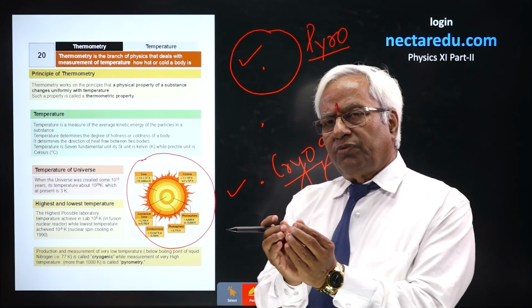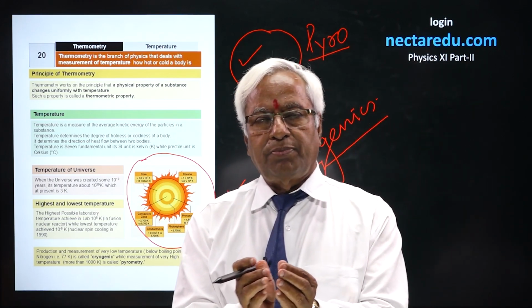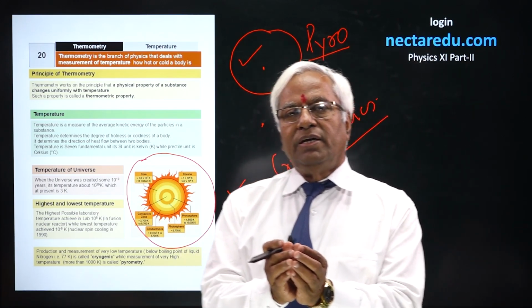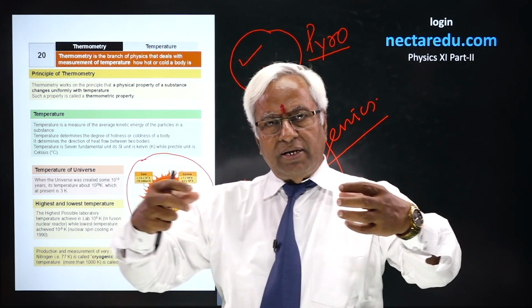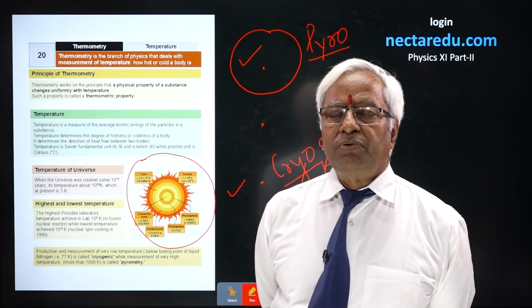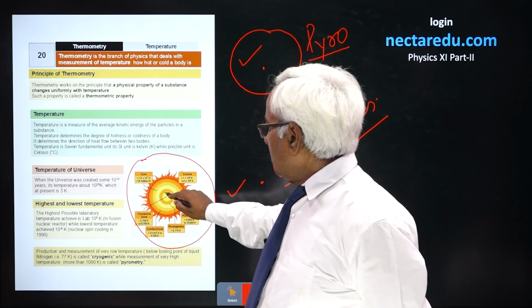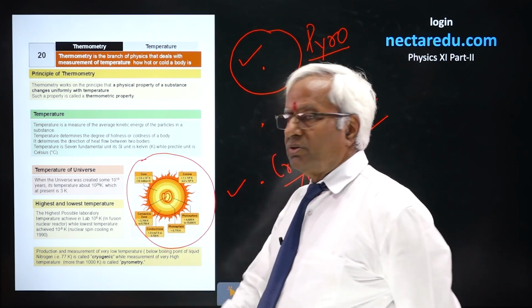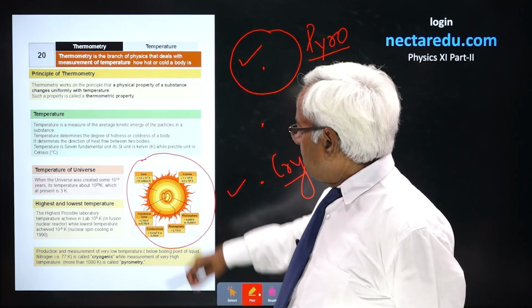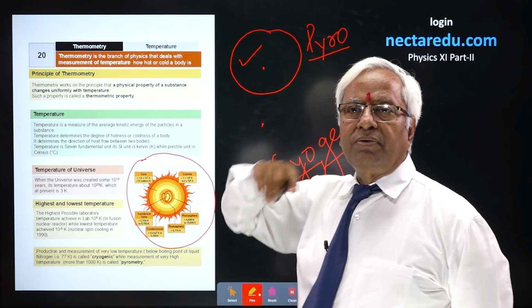The inner core is very hot. Fusion takes place. We'll study in nuclear physics the process of fusion and fission. In fusion, when two smaller nuclei collide, very high temperature is produced. Fusion reactors are based on the same principle. Inside the sun, the fusion process continues. As we go away from the inner core, the temperature goes on reducing.